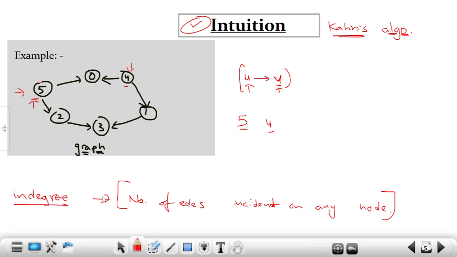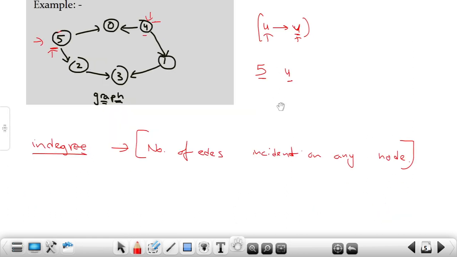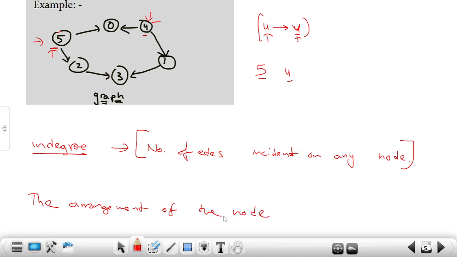In degree of a node basically means the number of incoming edges. You can see that there is no incoming edge for 5 and 4. So we can write one observation: the arrangement of the nodes, which is nothing but the topological sorting, depends on the in degree.